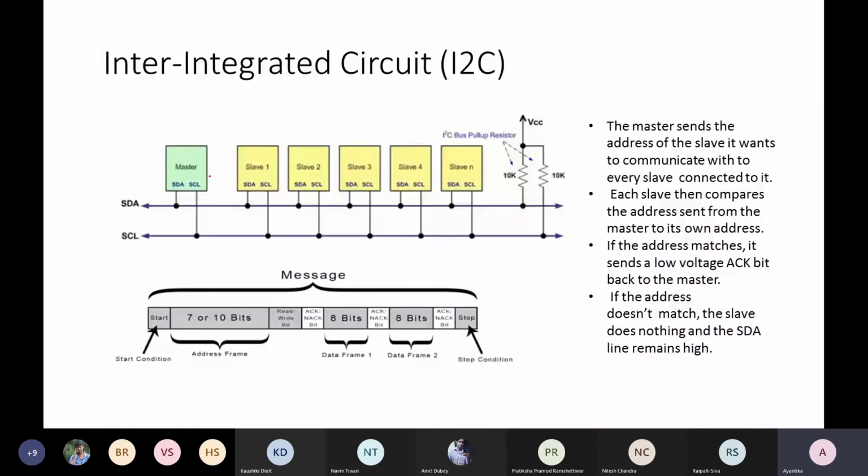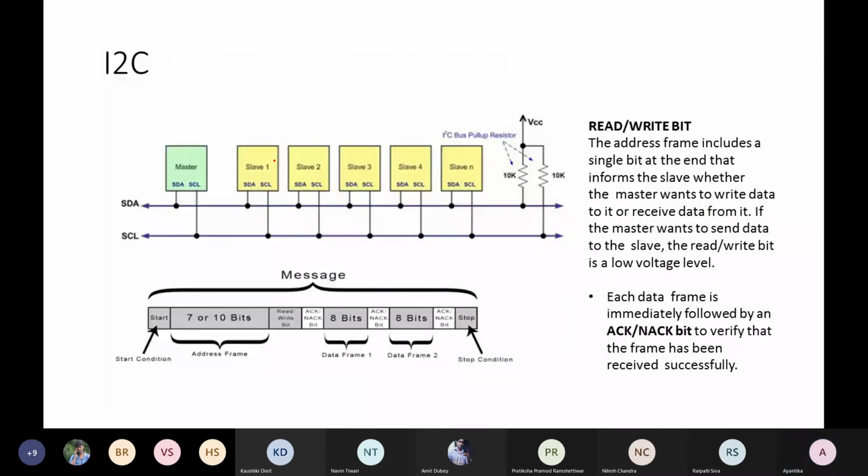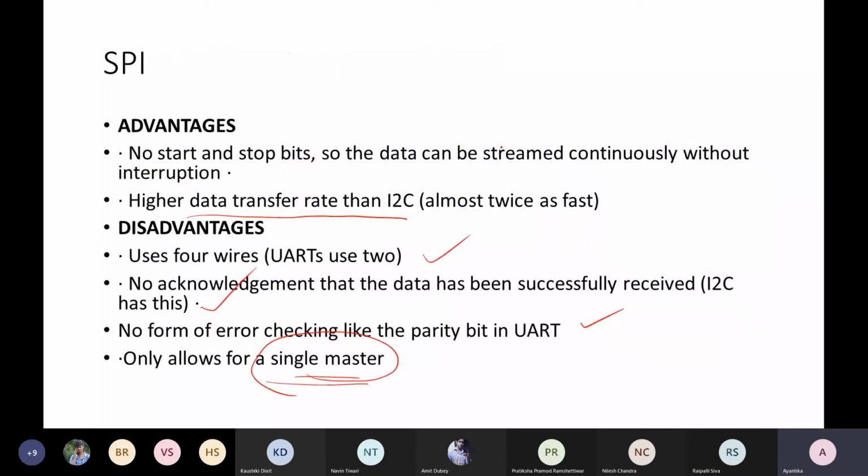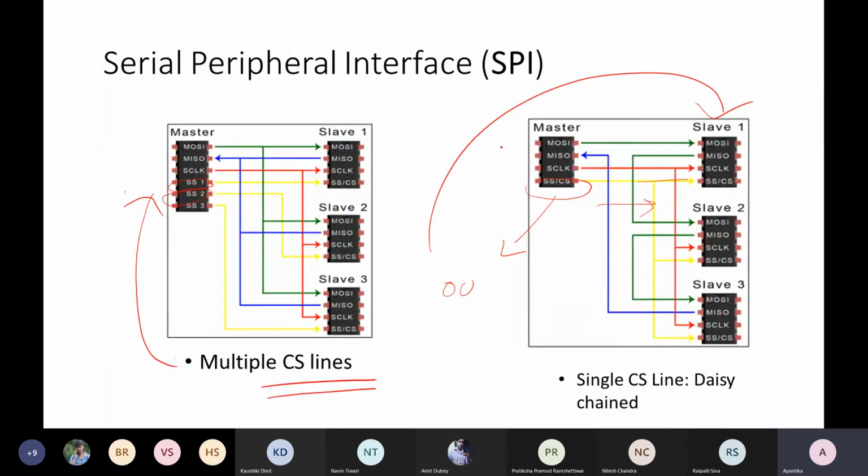And master is connected. There may be a possibility of single master, or there may be a possibility of multi-master. So both are possible. Let's start with the single master. When the single master tries to send data to any of the slaves, see here another advantage is that compared to SPI, in SPI there was 4 wiring.